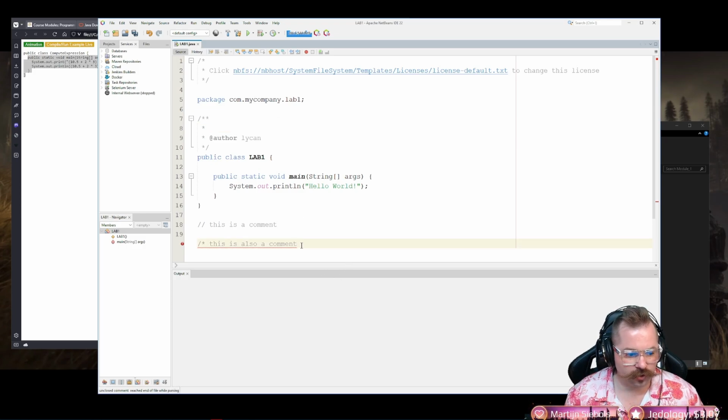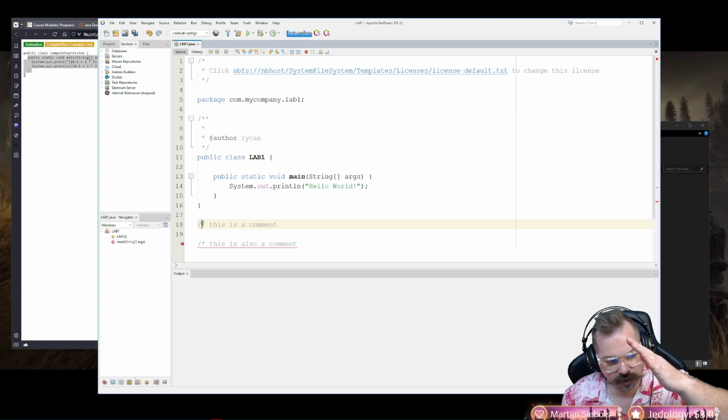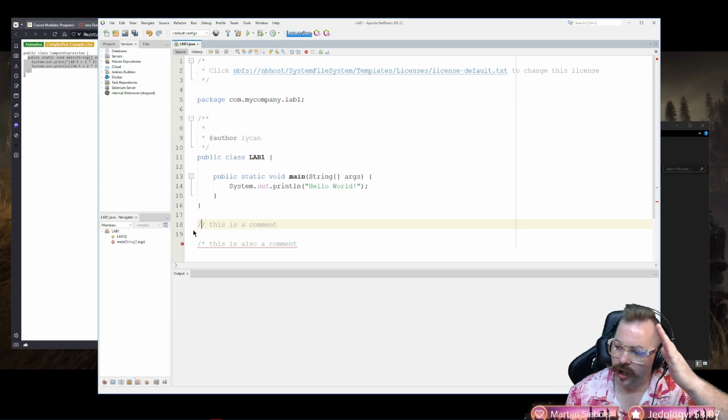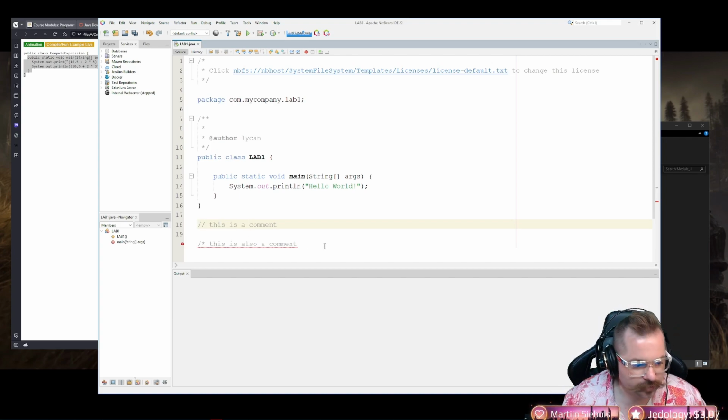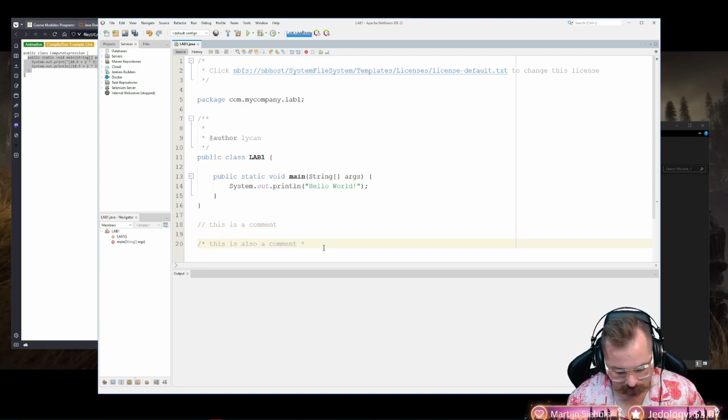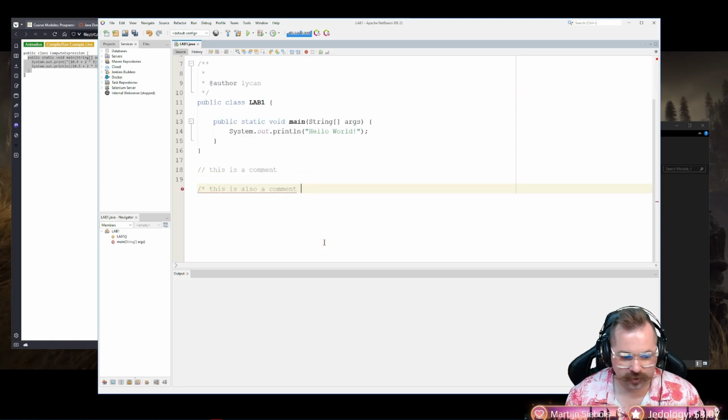Okay? So back to where I was saying, we have these / and then asterisk and then asterisk /. With this comment, we just do 2 forward slashes. Think about the top of the line. So forward, it's falling forward. I know my hands are backwards or whatever, but you know what I'm saying. So to close this comment, I need to put an asterisk and then another /. So now this is also a comment. Notice if I don't have that, I get a red error message right here. See that? Because I didn't actually finish the comment. Okay?